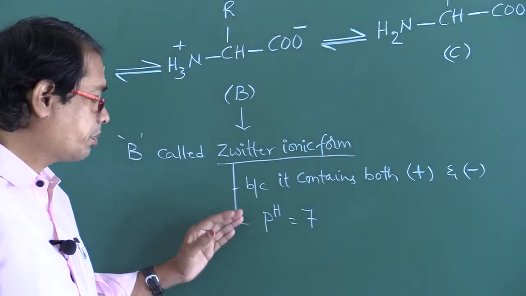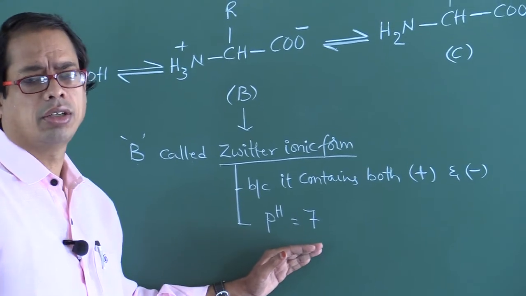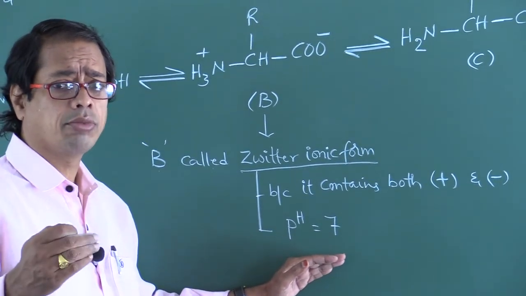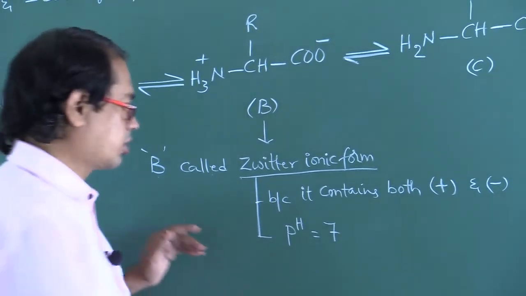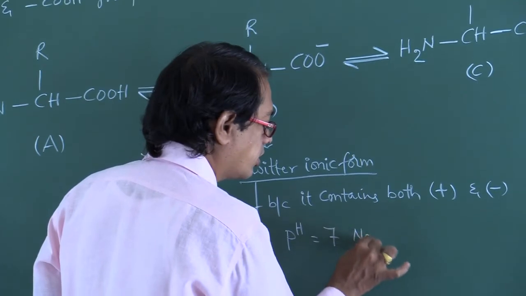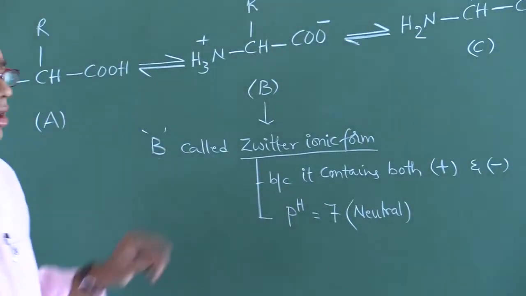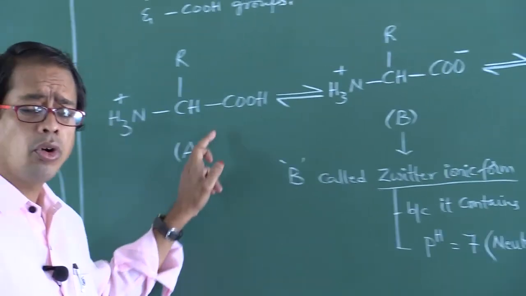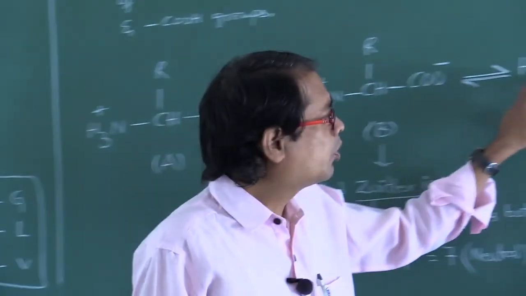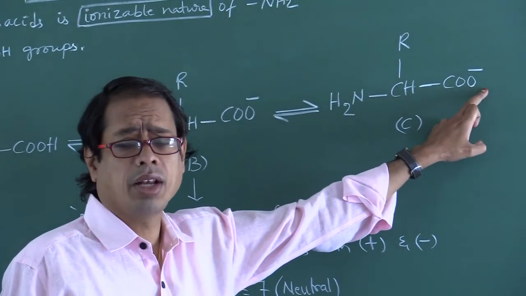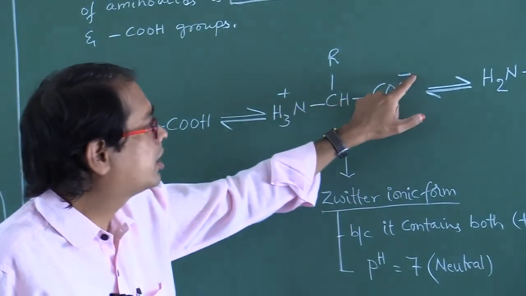Plus and minus means pH value is 7, neutral. Less than 7 means acidic, more than 7 means basic, equal to 7 means neutral. Compound A has the plus symbol, compound C has the minus symbol, whereas compound B has both plus and minus.